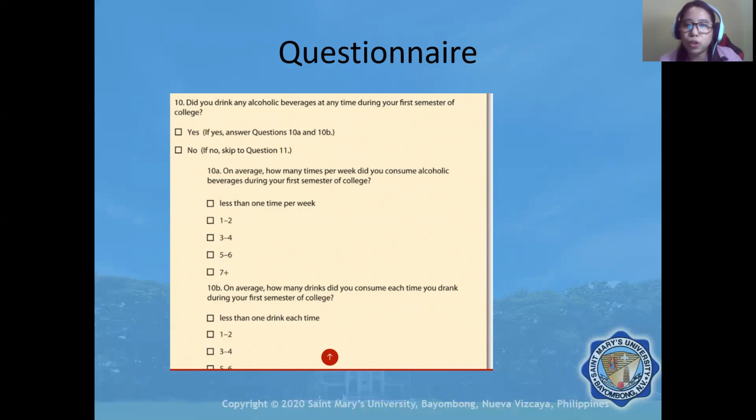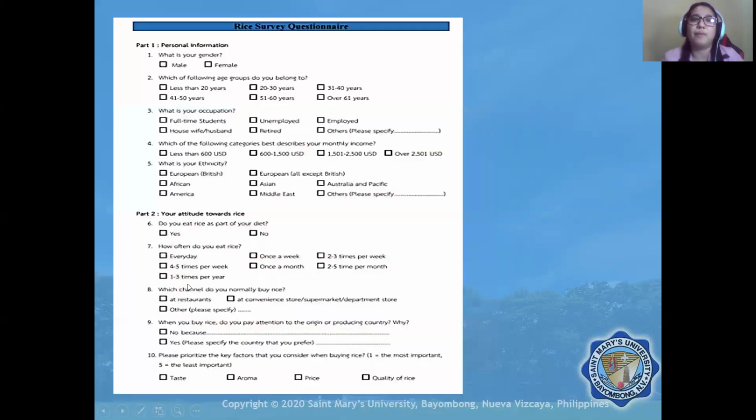So 1 to 2, 3 to 4, 5 to 6. So it is ordinal data. Even for the next one, how many drinks did you consume? This is also ordinal.